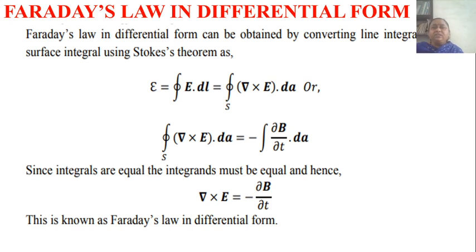Faraday's law in differential form. Faraday's law in differential form can be obtained by converting the line integral into a surface integral using Stokes theorem, as induced EMF equals the closed integral of E dot dl equal to the integral over the surface of del cross E dot dA. So the integral of del cross E dot dA equals the integral of minus dB by dt dot dA. Since the integrals are equal, the integrands must be equal, and hence del cross E equals minus dB by dt. This is known as Faraday's law in differential form.